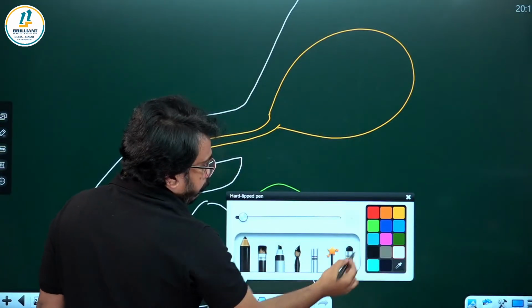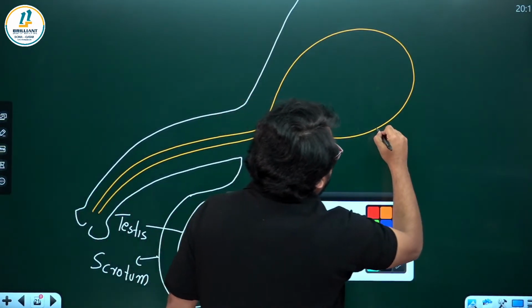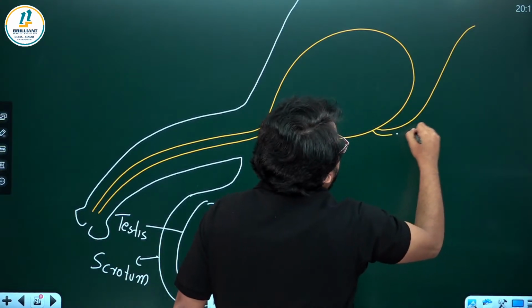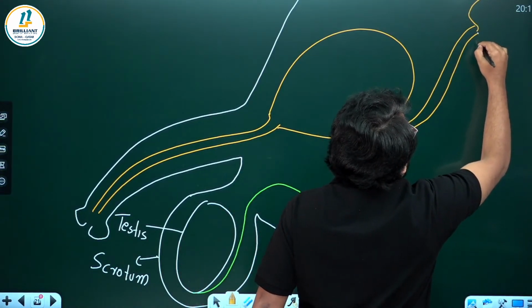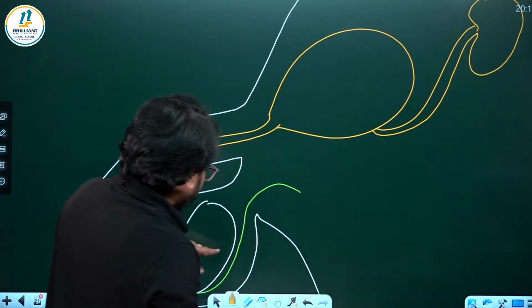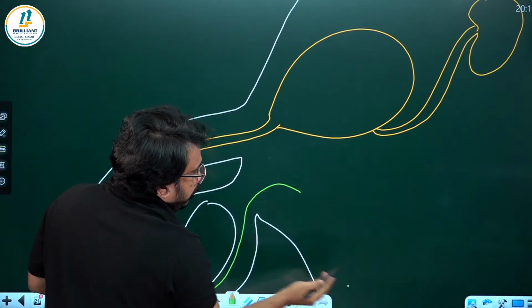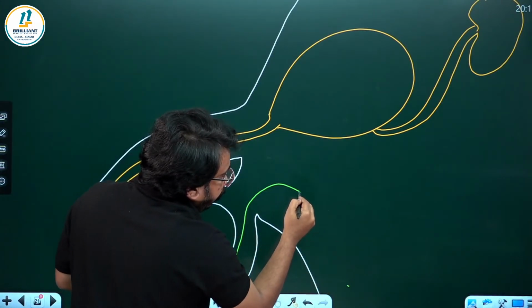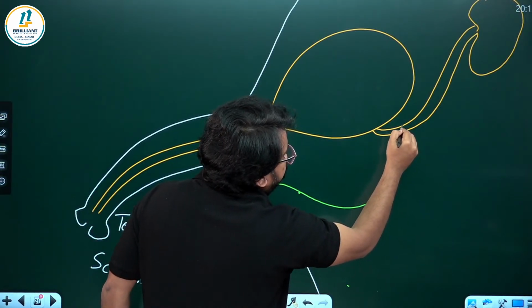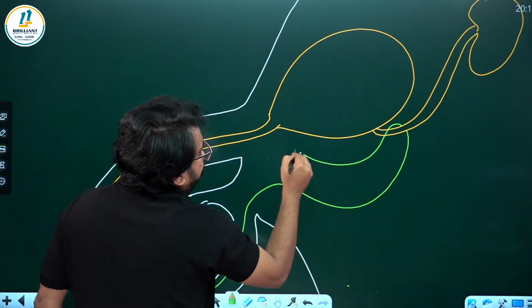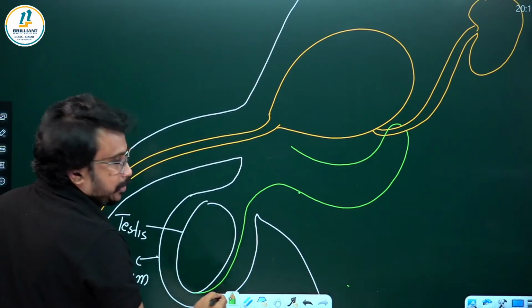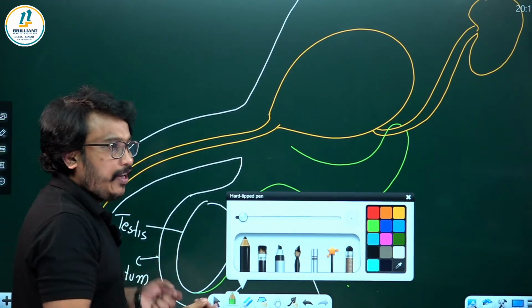Here the urinary bladder comes at this position, and there is a ureter that comes out of the kidney. The vas deferens entering the abdomen forms a loop around this and joins the urethra. Hope you are getting the diagram which I am drawing.